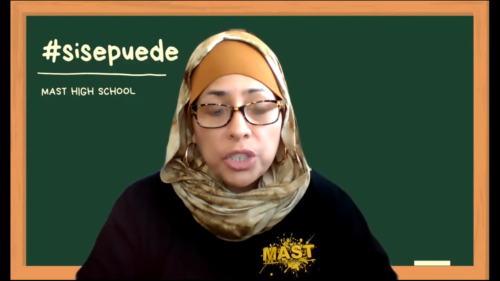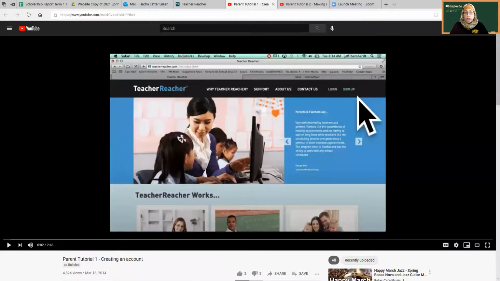In order to make appointments with your teachers for the conferences, you must use Teacher Reacher. So I'm going to show you how to log in or how to create an account. The first thing you're going to do is go to teacherreacher.com. Once you're here, if you already have an account, you're going to click log in, and it will ask you for the email that you signed up with and the password that you used when you signed up in November. If you don't remember, you can just click forgot password and it will email you your password.